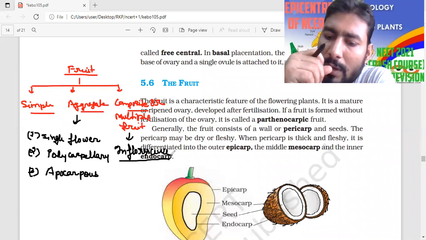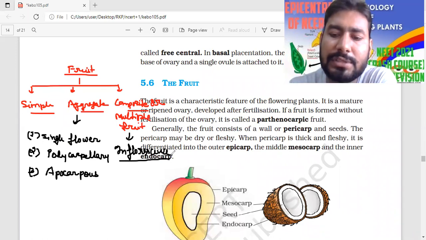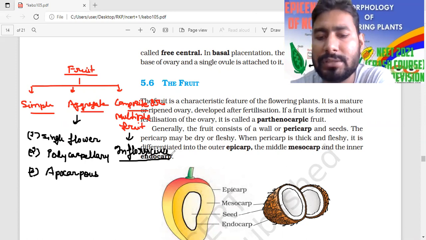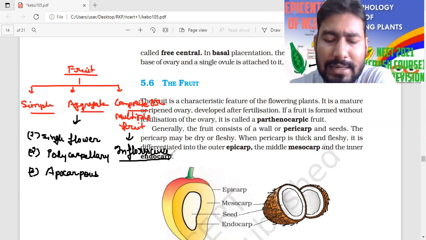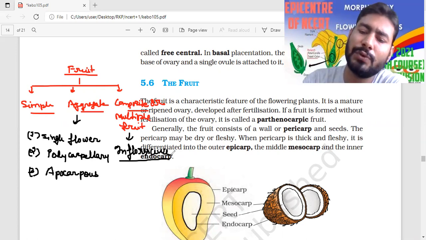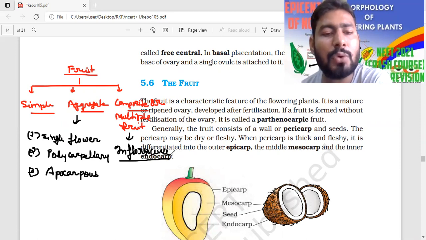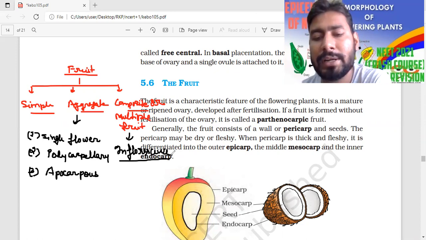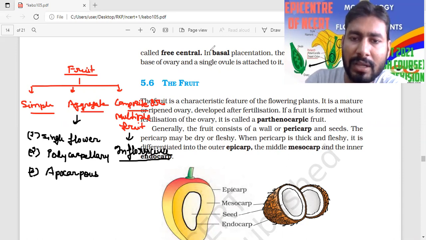We have already studied inflorescence last time, in the last class in detail. So the composite or multiple fruit is derived from the whole inflorescence, while simple or aggregate, both are derived from the single flower.